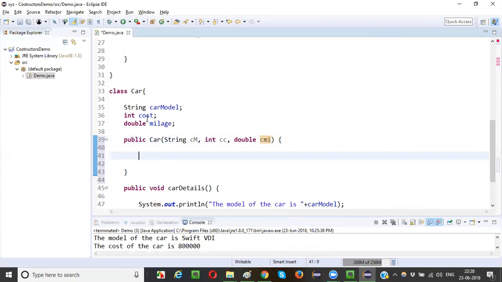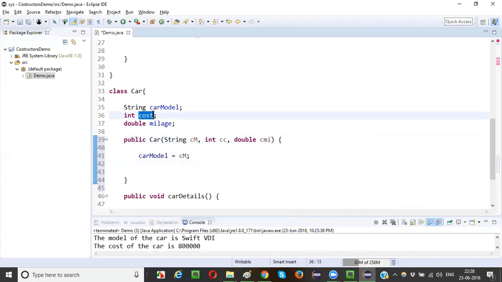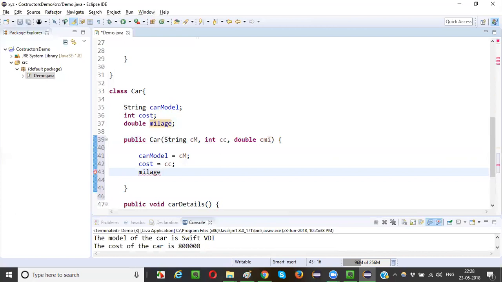So inside this constructor I will write this.carModel is equal to cm. Then I will write this.cost is equal to cc, and this.mileage is equal to cmi. Okay, see, that's it, done.